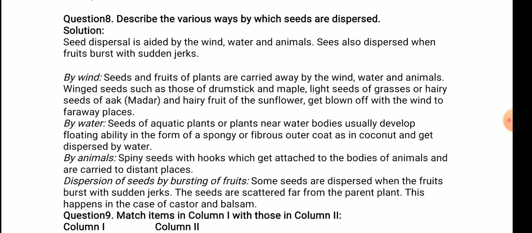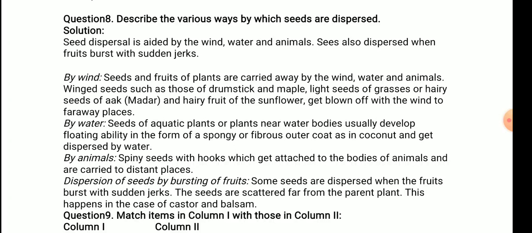Next, by water. Seeds of aquatic plants or plants near water bodies usually develop floating ability in the form of a spongy or fibrous outer coat, as in coconut, and get dispersed by water. Third, by animals. Spiny seeds with hooks get attached to the bodies of animals and are carried to distant places. Dispersion of seeds by bursting of fruits: some seeds are dispersed when the fruits burst with sudden jerks. These seeds are scattered far from the parent plant. This happens in the case of castor and balsam.